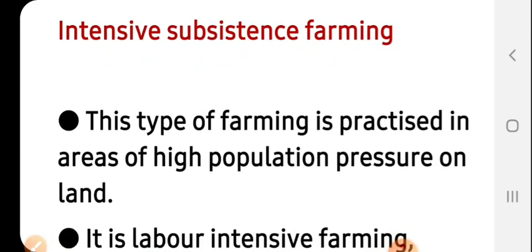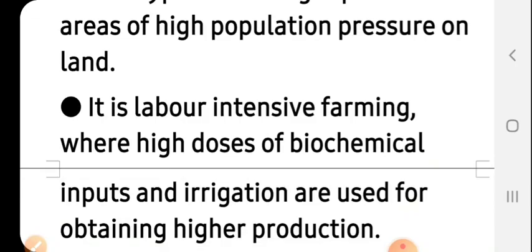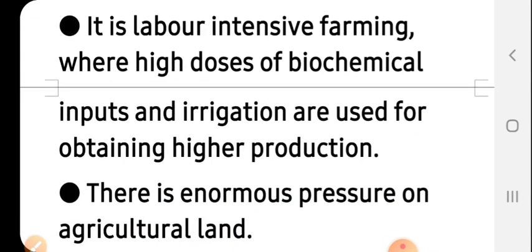Now we'll talk about intensive subsistence farming. What is this intensive? This type of farming is practiced in areas of high population where there is pressure on land. More population requires more food, so we require more production as well. It is labor intensive farming where a lot of labor is required, and high doses of biochemical inputs and irrigation are used for obtaining higher production.